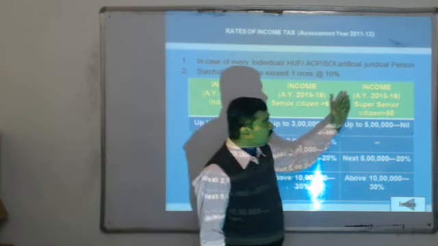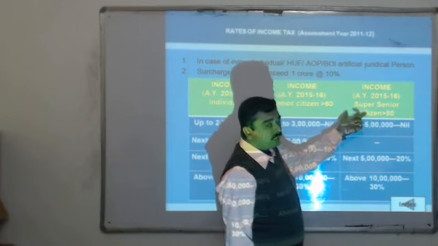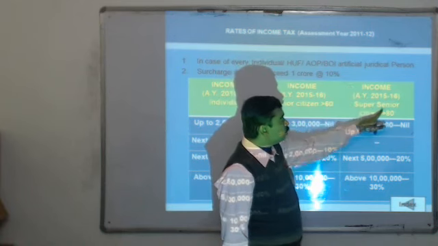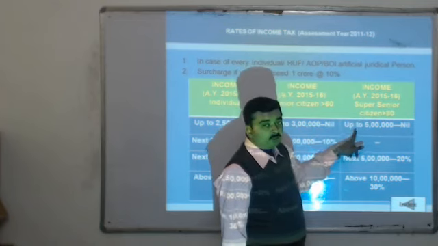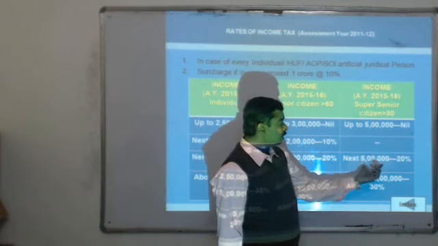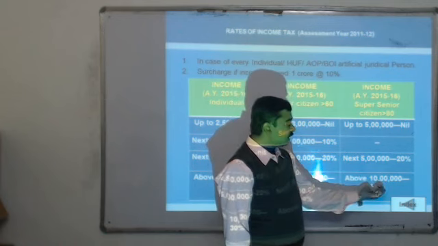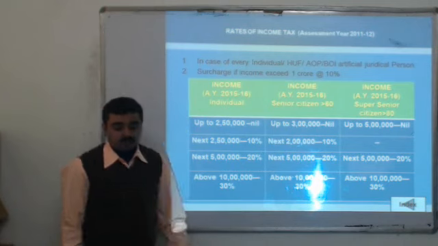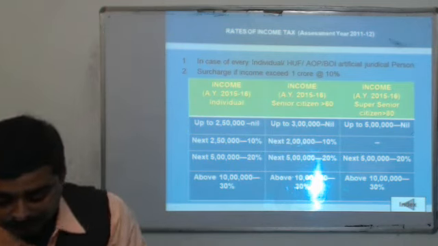If we talk about the super senior citizen, who is 80 years or more than 80 years in the last year, is called a super senior citizen. For a super senior citizen, up to 5 lakh rupees the tax rate is nil, and thereafter the next 5 lakh is 20%, and more than 10 lakh rupees it is 30%. So the rate of tax for an individual is calculated on this basis.